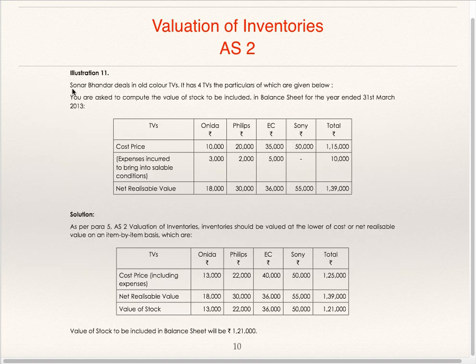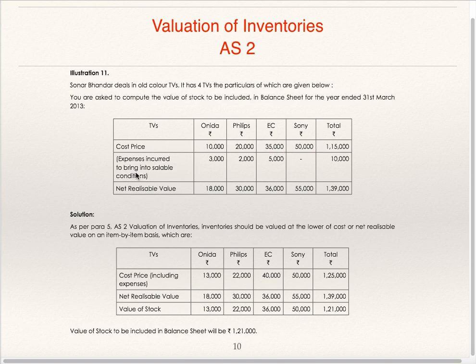Now go to illustration 11. Sonar Bandar deals in old color TVs. It has 4 TVs, the particulars of which are given below. You are asked to compute the value of stock to be included in the balance sheet for the year ended 31st March 13. 1, 2, 3, 4 TVs they have.